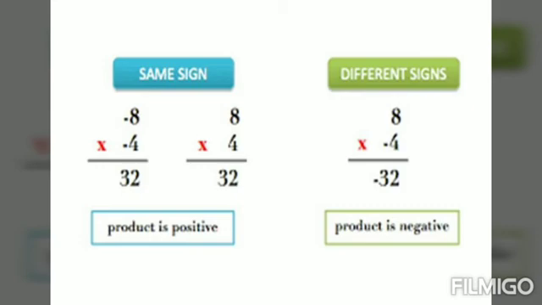If we take one positive and another one negative, that means the signs are different, so our answer will be negative. So 8 into minus 4 will be minus 32. Next one, minus 8 into minus 4 is plus 32. Keep in mind, if both the integers have the same sign, the product will be positive. If they have different signs, the product will be negative.